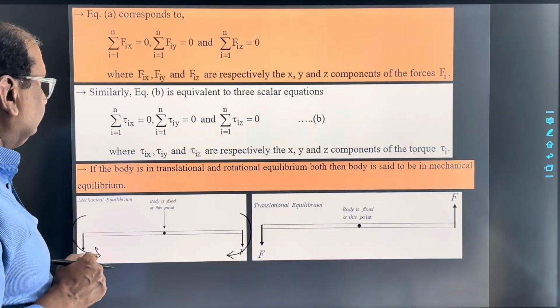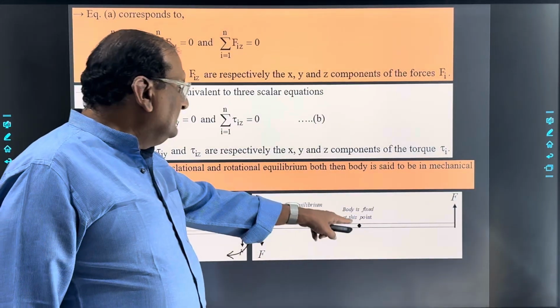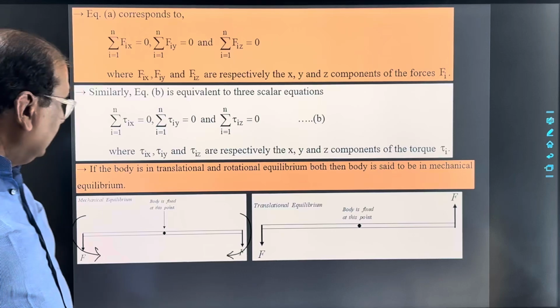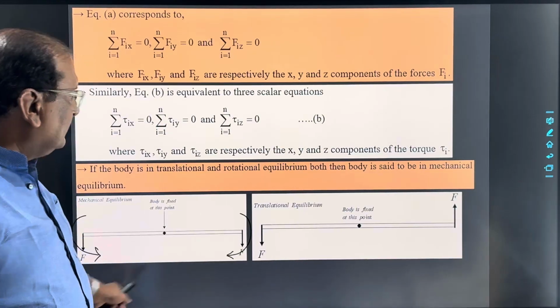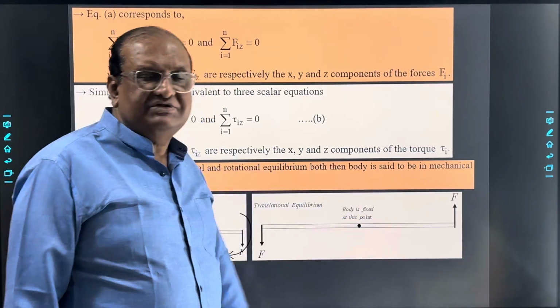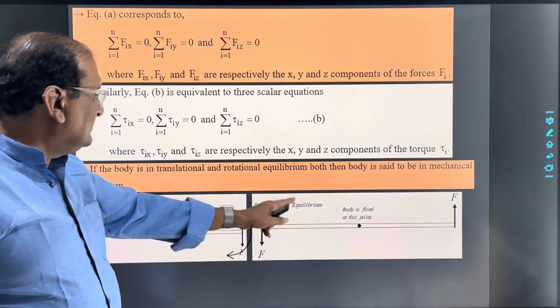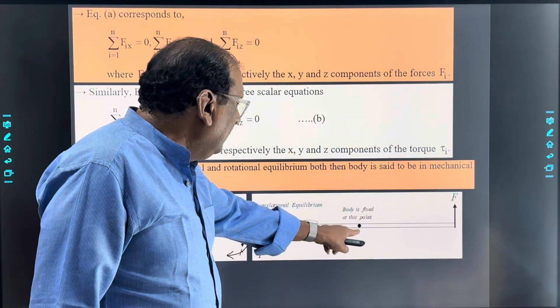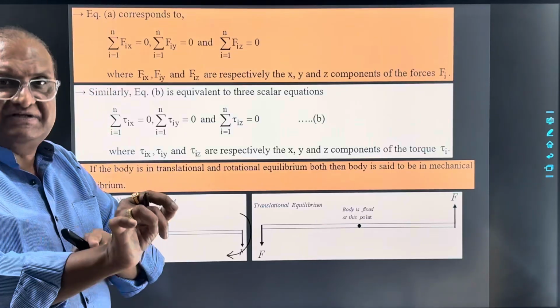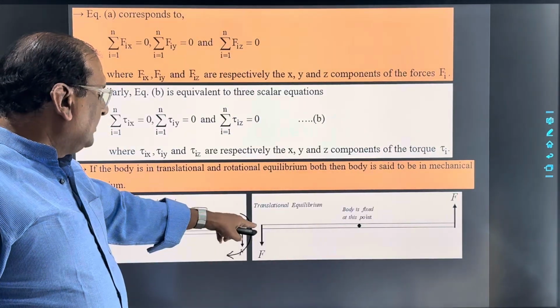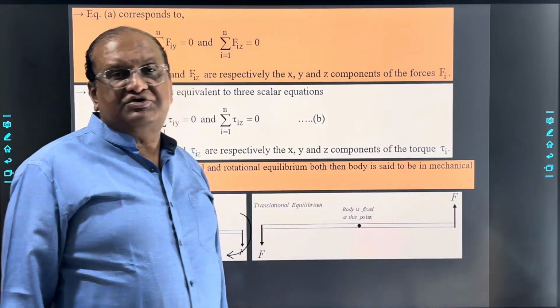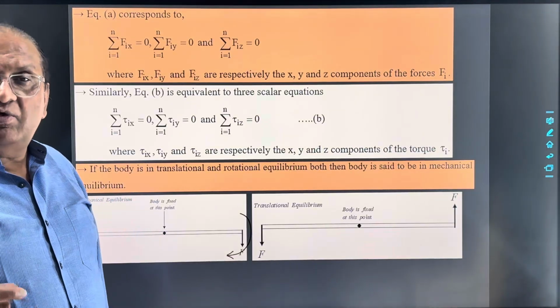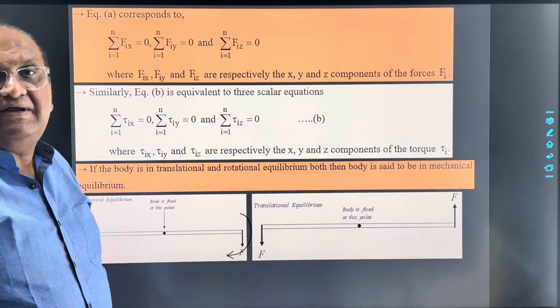Suppose here the body is fixed at this particular point, but the directions of these two forces are opposite. Then in this particular case, the body will not be able to translate because it is fixed at a point. But the torque produced by both these forces will be equal in magnitude and in the same direction.